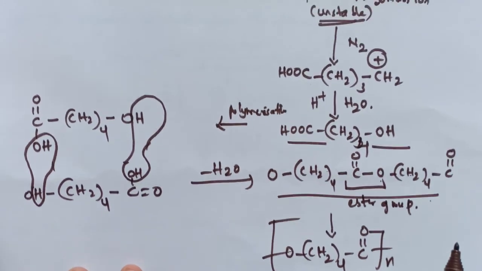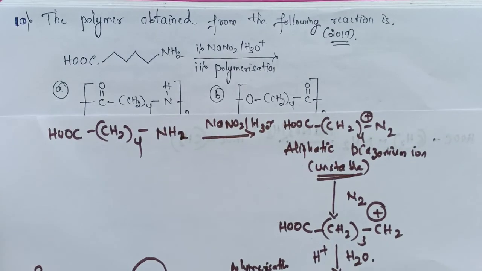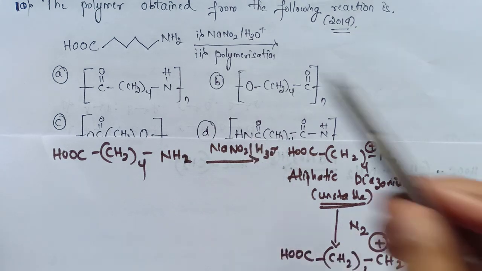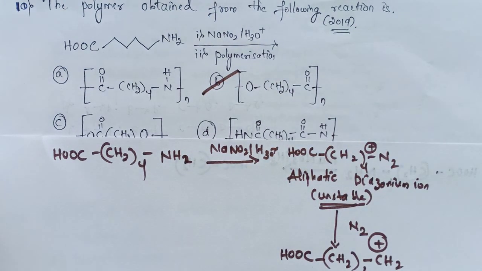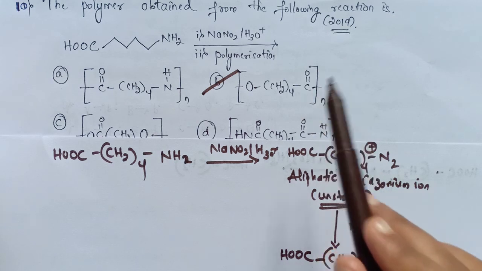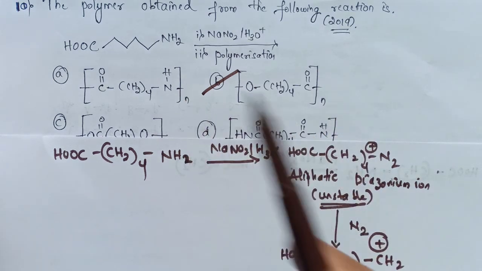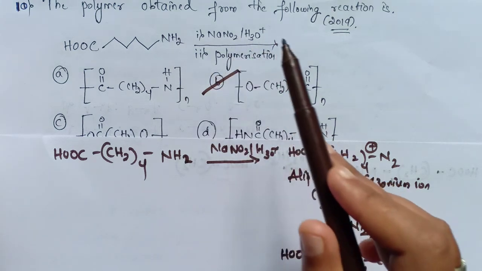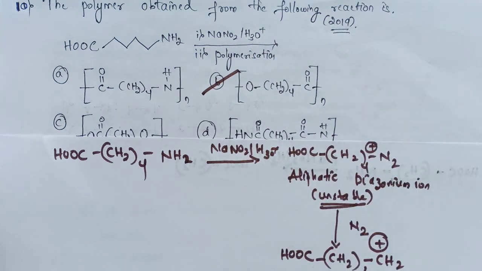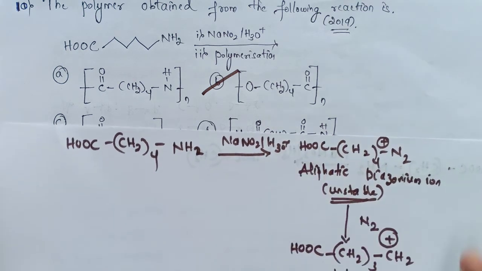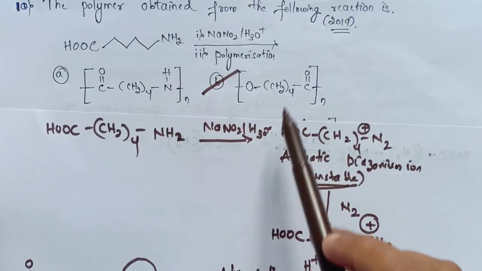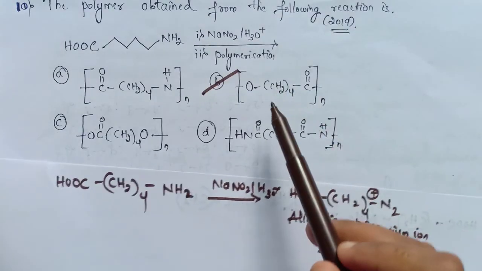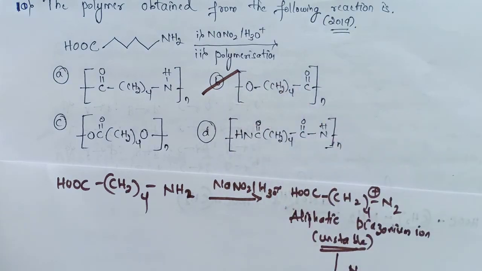So let's check the answer here. See, for this question option B is the correct answer. Why? Because it is the correct polymer after the reaction of this amino acid with NaNO2 or H2O which undergoes polymerization. So the correct option is option B. You can see O CH2 4 C double bond O N like this. So option B is the correct option.